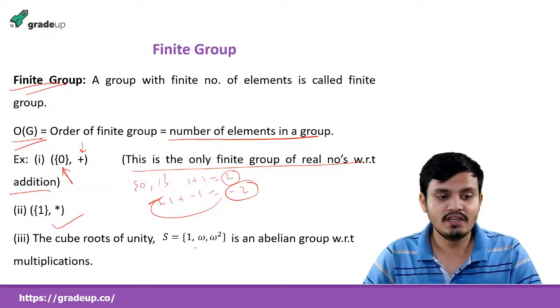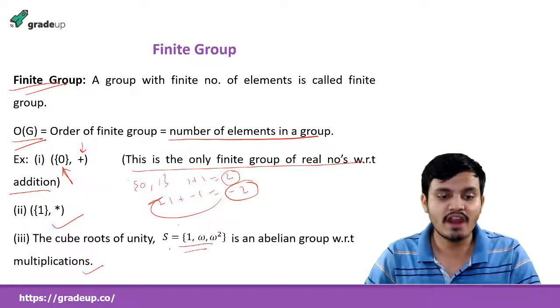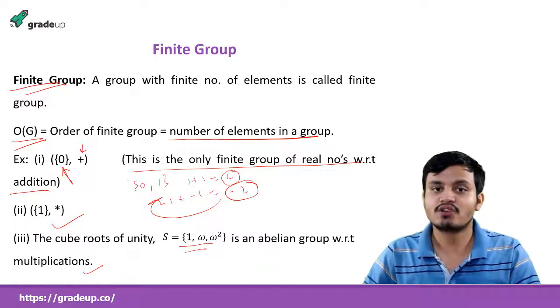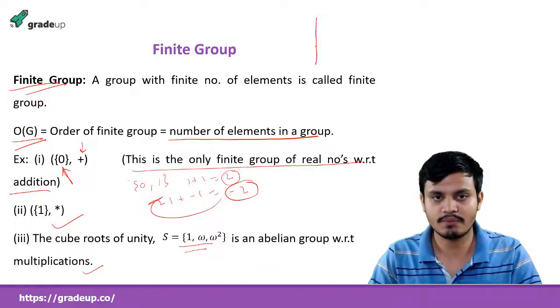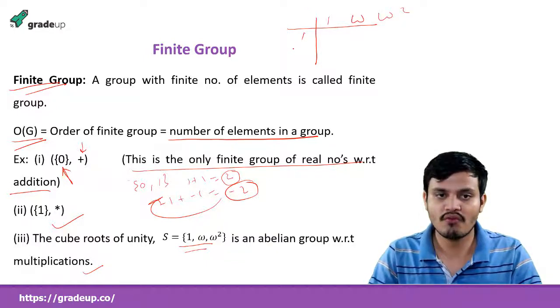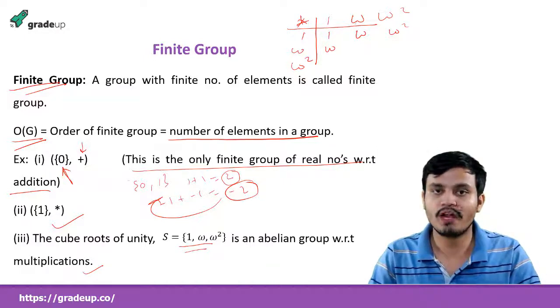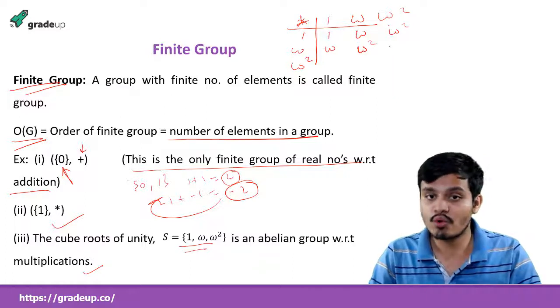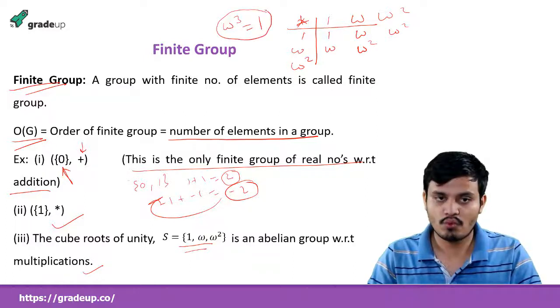The cube roots of unity form an abelian group with respect to multiplication. So it is a finite group, and they are saying that it is an abelian group with respect to multiplication. So how can we say that it is an abelian group? We will be checking all the properties. For algebraic structure, we take the elements 1, omega, and omega square, and form the multiplication table, because it is a multiplication operation. And you remember, what is omega cube? It is equal to 1.